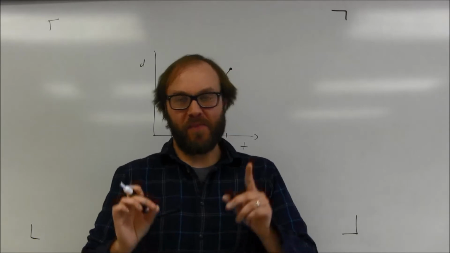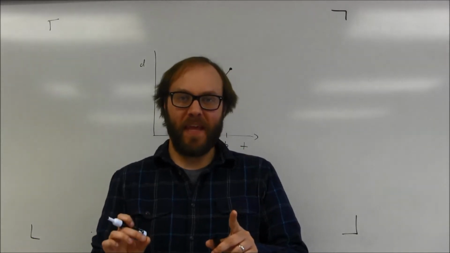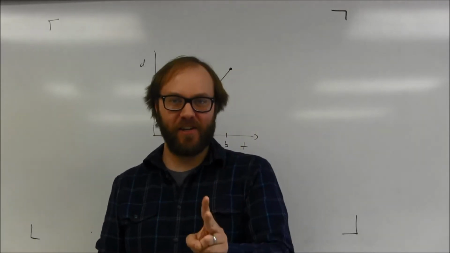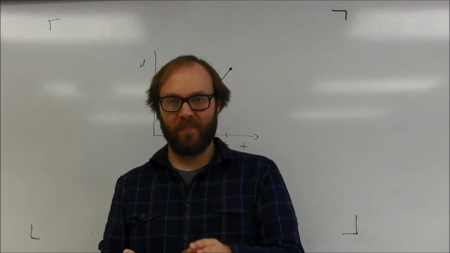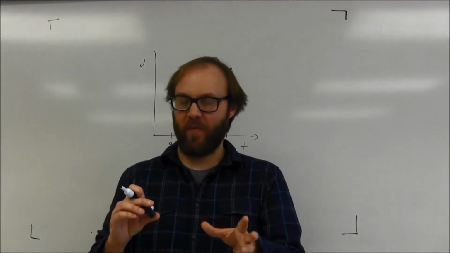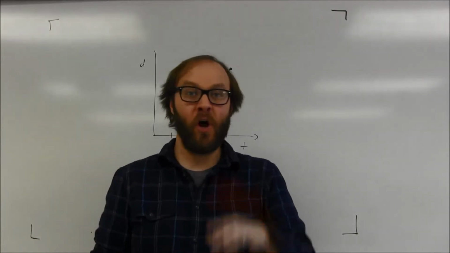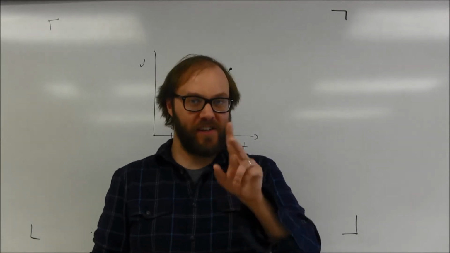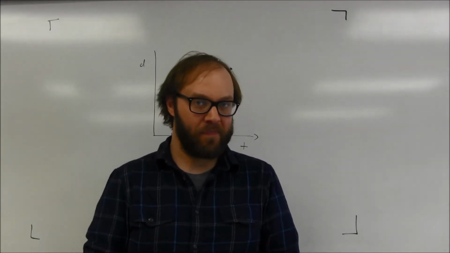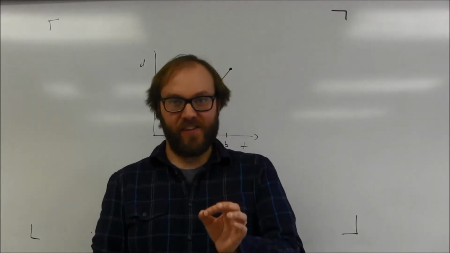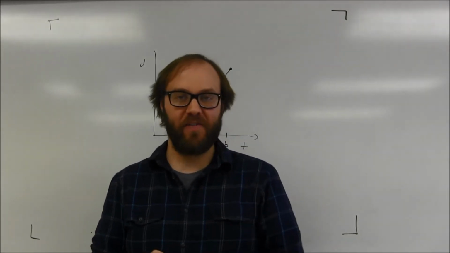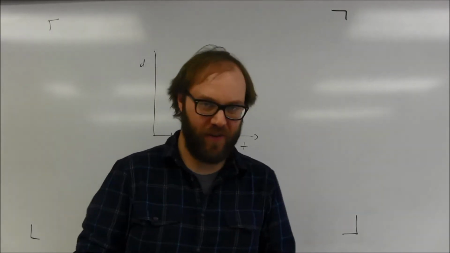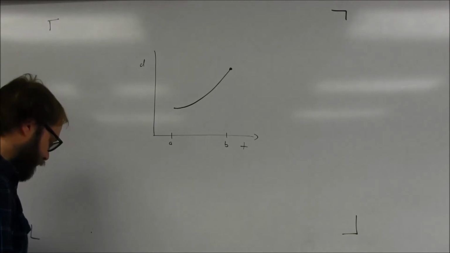What the mean value theorem says is the following. It says that if the function is continuous and differentiable on the interval, technically, it has to do a little bit with whether or not it's an open interval or a closed interval. We'll look at that a little bit more carefully when we look at the formal definition. But if the function is continuous and differentiable on the interval, then there exists some point, they call that c, it's a value of x, such that the instantaneous rate of change equals the average rate of change. Now, what does that mean?